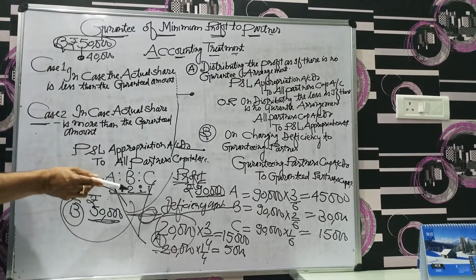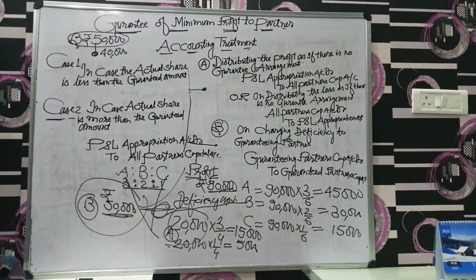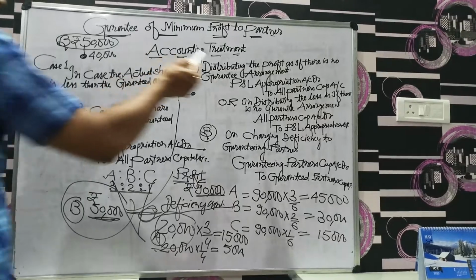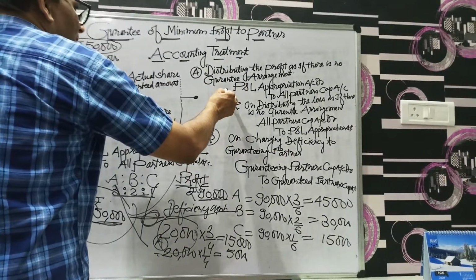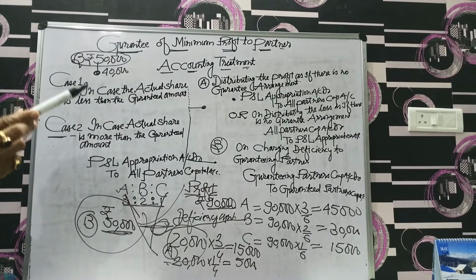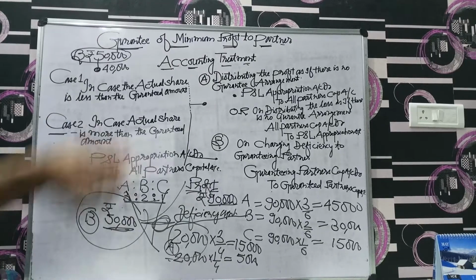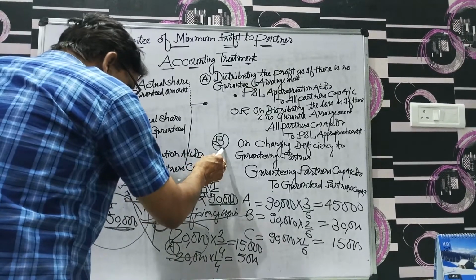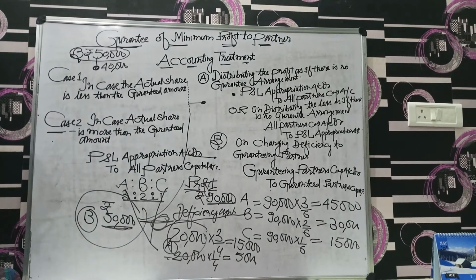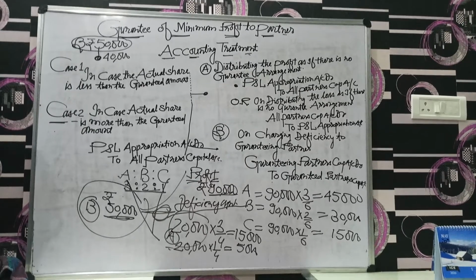Here the actual share of B is 30,000 but the guaranteed amount is 50,000. First we do the profit and loss appropriation account debit by 90,000 to A, B and C, 45, 30 and 15. Then we do entry number 2 on charging deficiency. The difference between the actual share and the guaranteed amount is called the deficiency.